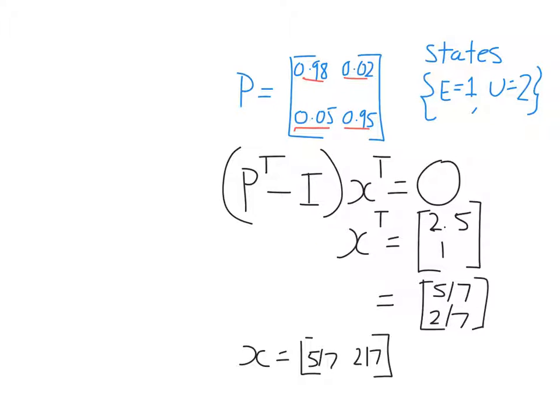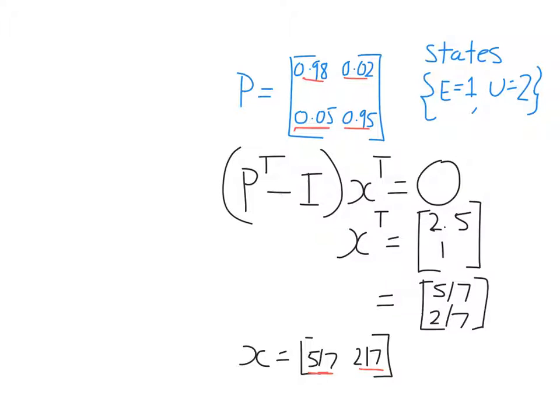So in the long run, if the situation described in the transition matrix keeps happening, 5/7 of people will be employed and 2/7 will be unemployed. At that distribution, the number of unemployed people who become employed will equal the number of employed people who become unemployed.